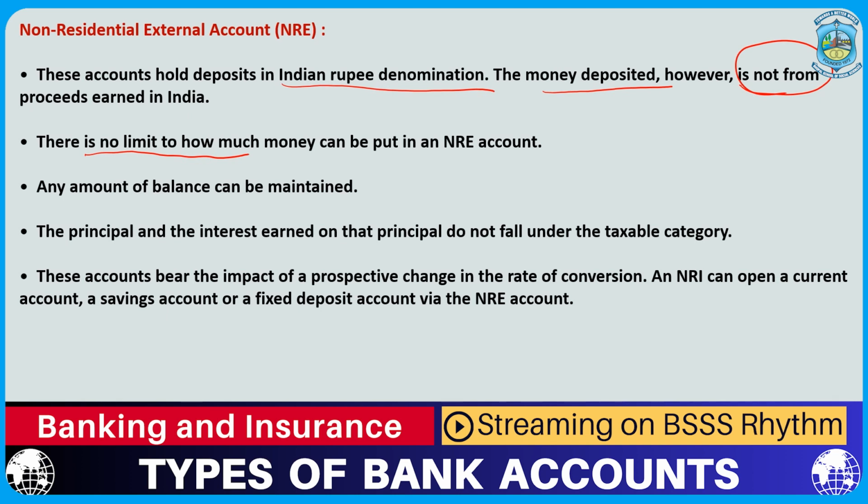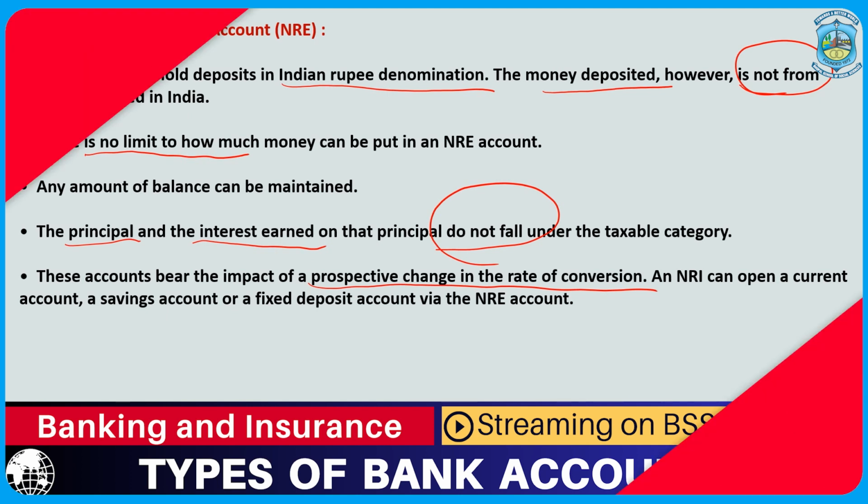There is another difference between NRO and NRE accounts: the principal and the interest earned on the principal do not fall under the taxable category. And lastly, these accounts definitely bear the impact of a prospective change in the rate of conversion because the money or the proceeds deposited in this account come from the home country of the NRI.